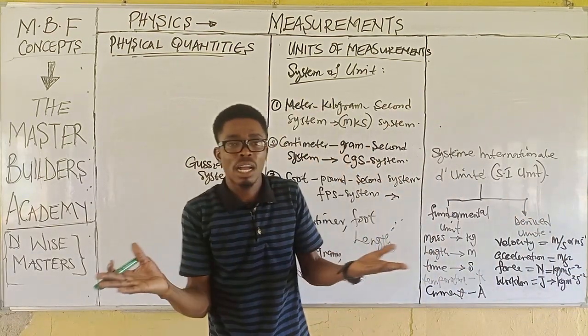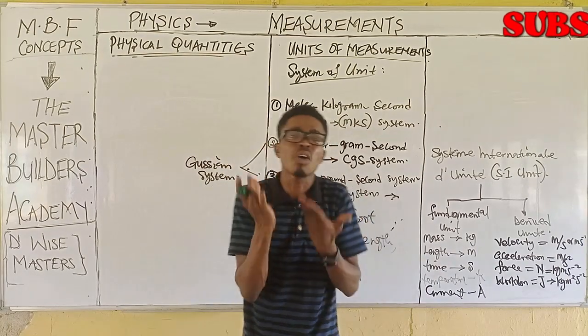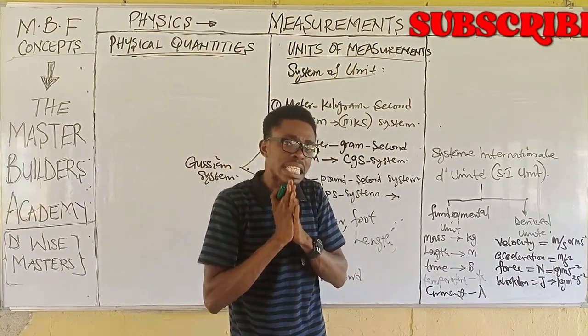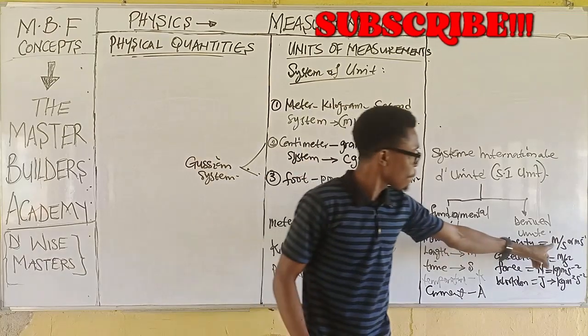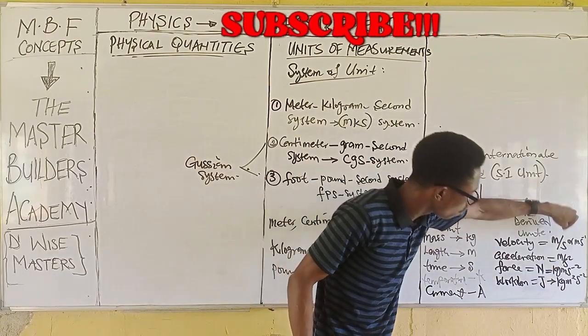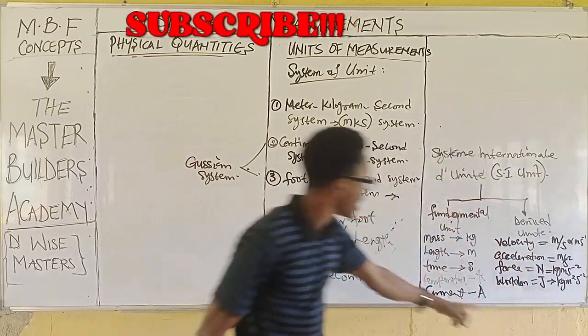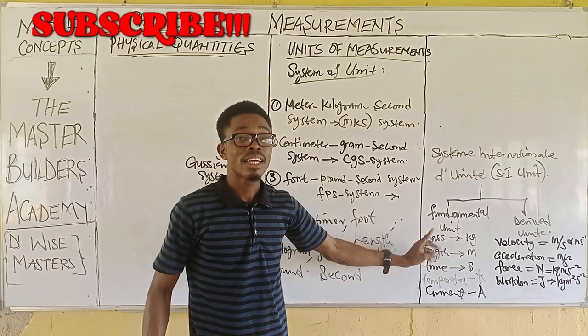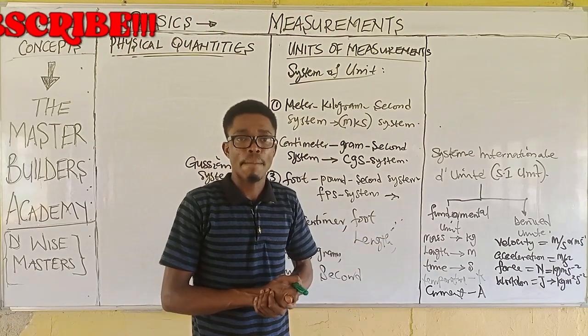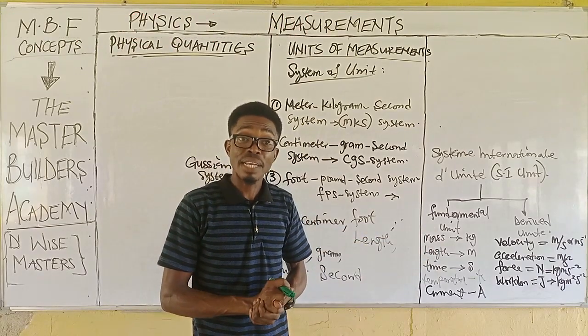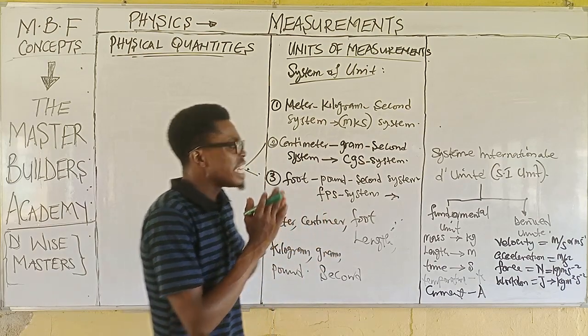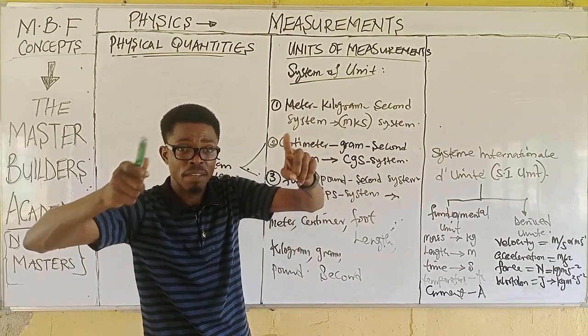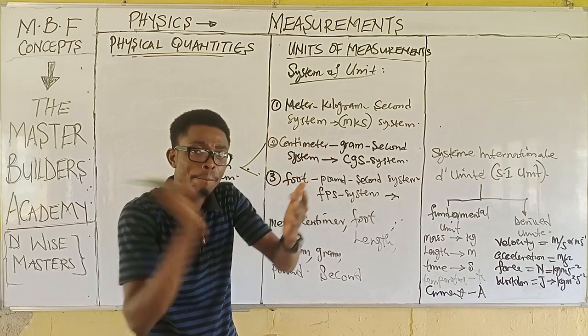Then we have power, we have pressure, and so many other derived quantities that we have. So you see now, the unit is meter per second. And if you look at all these units that are here, they respect meter, mass, and time, seconds. Are we there? So you must understand that in physics, accept this fact that the unit of measurement of